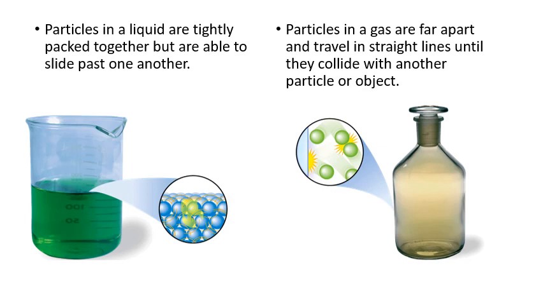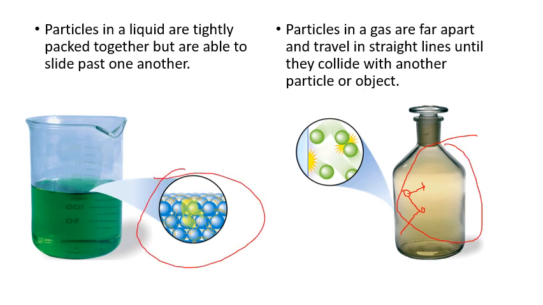They go in straight lines until they run into something. So if this one goes in a straight line, and then it hits another molecule, it's going to bounce over here and go in another straight line until it hits. It's kind of like a little game of pool. They just kind of go in little collisions. So collisions over here, sliding over here. That's the major difference between the two.